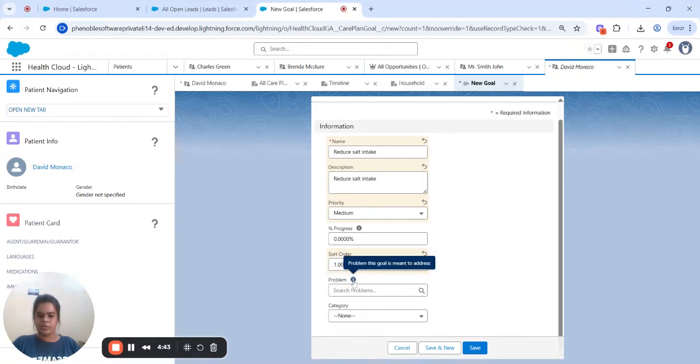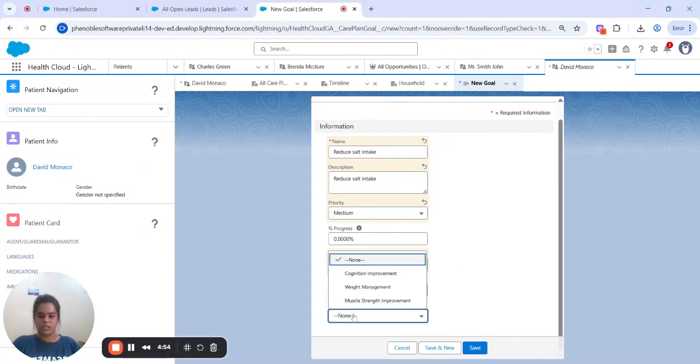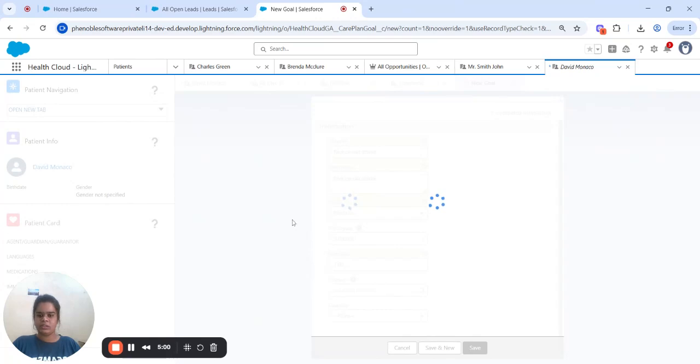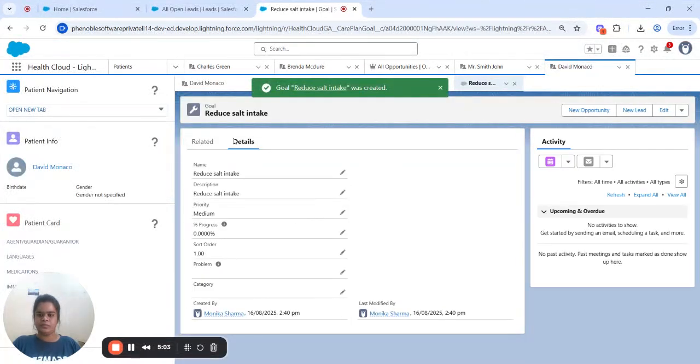The problem this goal is meant to address, like multiple goals can be added under the main health problem. I am ignoring this category, don't worry about this. Just save it. So we created the goal for this patient. If we want to take better care of this patient, we first set the goal, and then what we need to do to achieve this goal, we need to create the task. So we are creating the goal here.